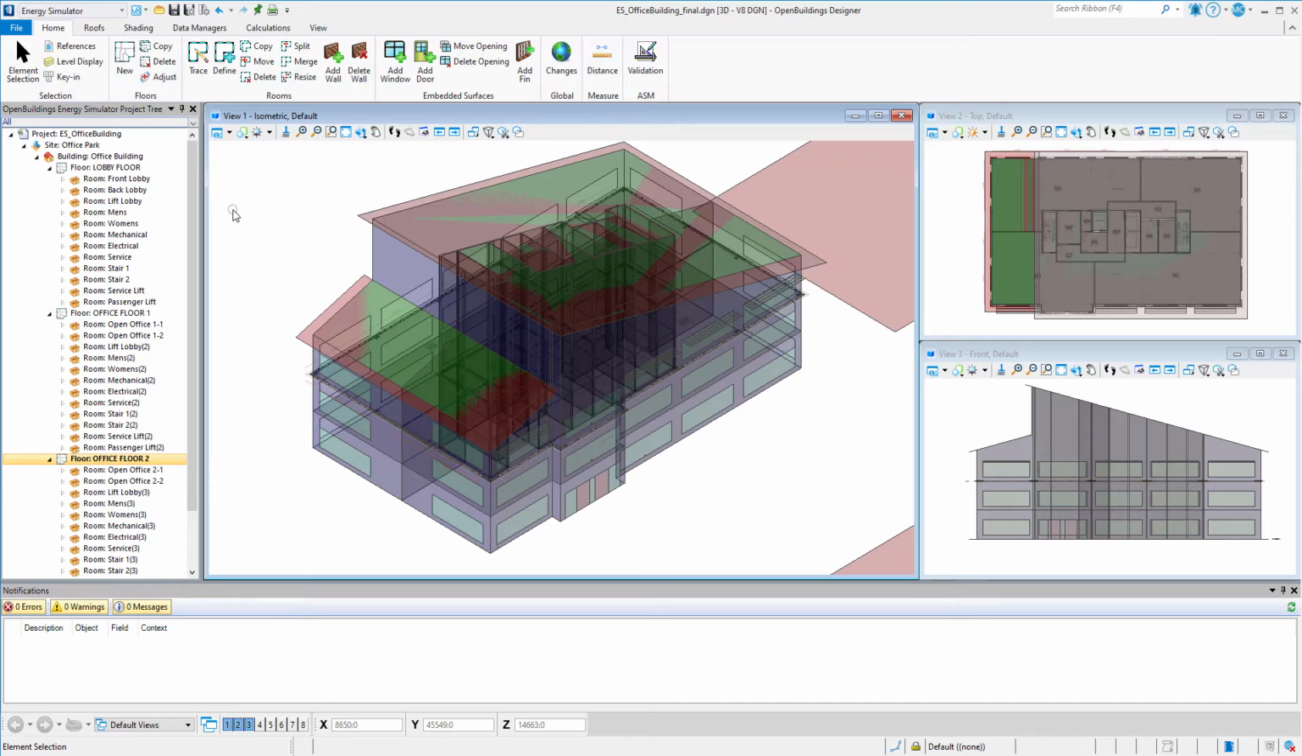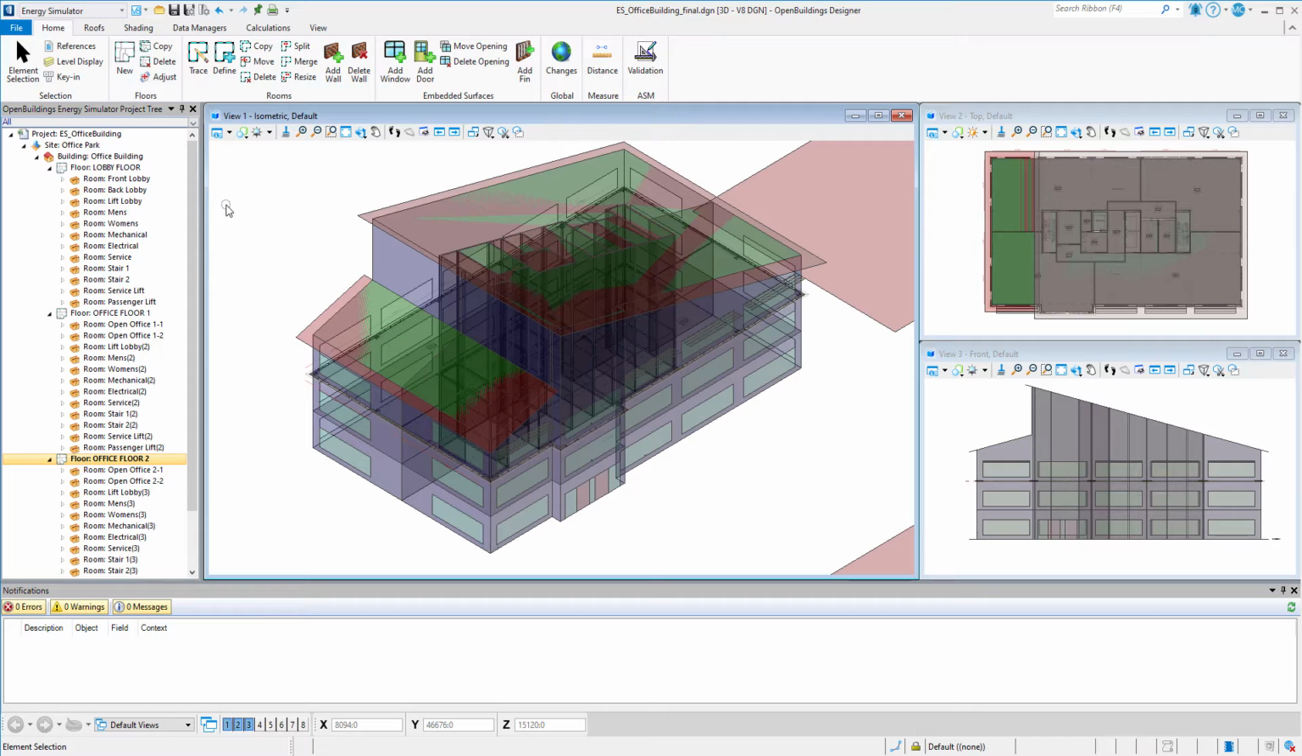Energy Simulator has long had the ability to run daylighting simulations, but now external shading from objects outside the building, such as neighboring buildings, can be included in the simulation. Note that you do need to install Radiance, a free software download, in order to run the daylighting simulations.